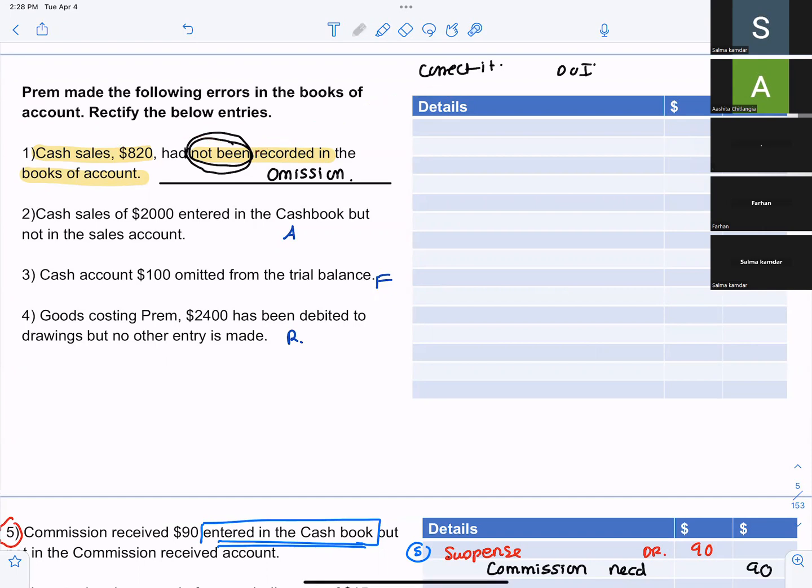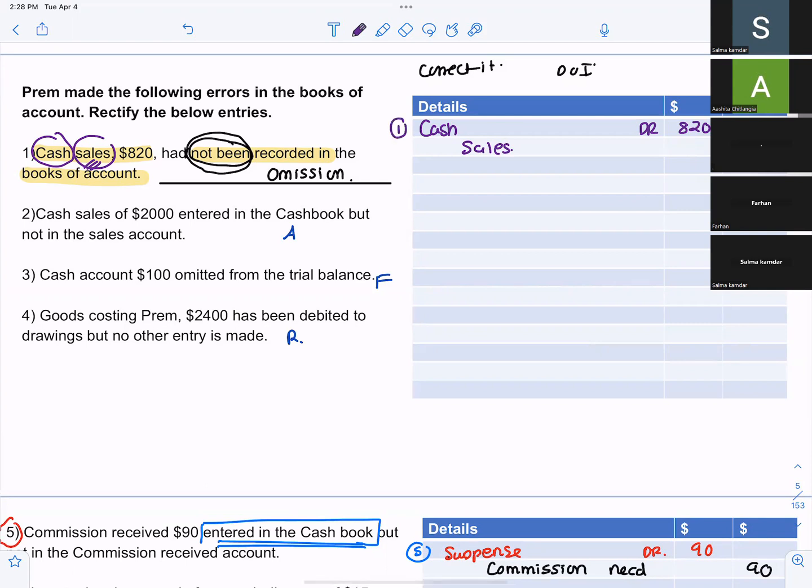What is the entry to record cash sales? Cash debit and sales credit. Sales is always credit, so just apply it.